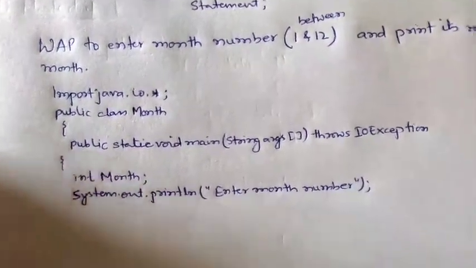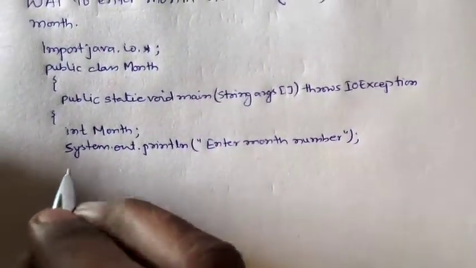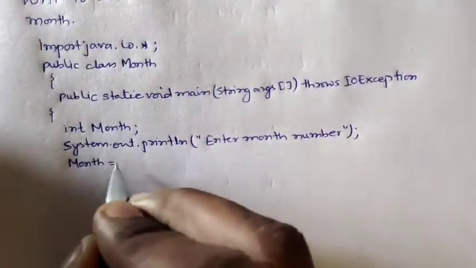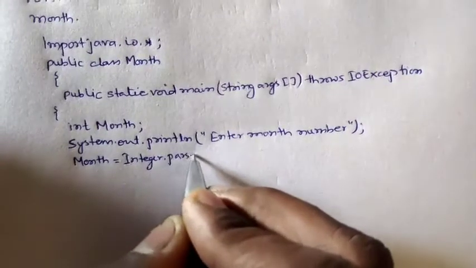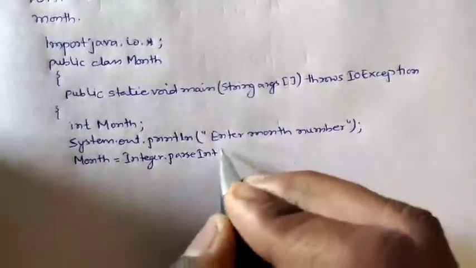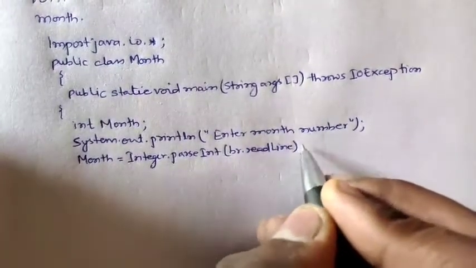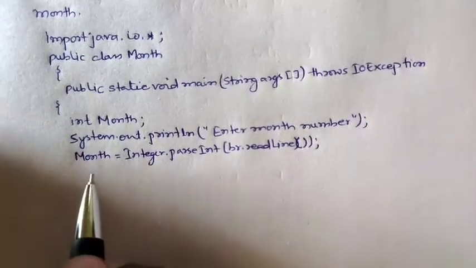Here we ask the user to enter the month number. Then as the user enters it, we will store the value. As we have declared month, we will write month equals Integer.parseInt(br.readLine()). This line is used for storing the value in the variable month.